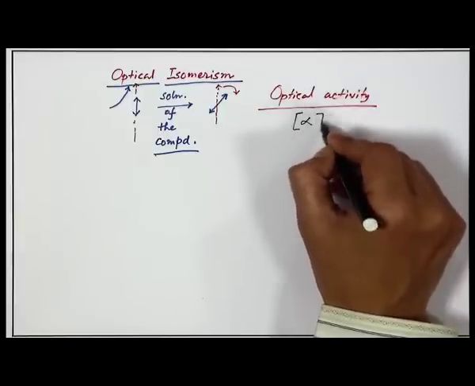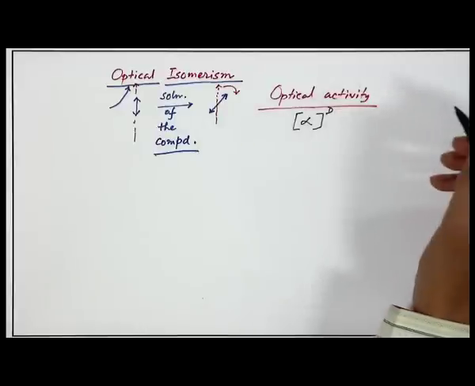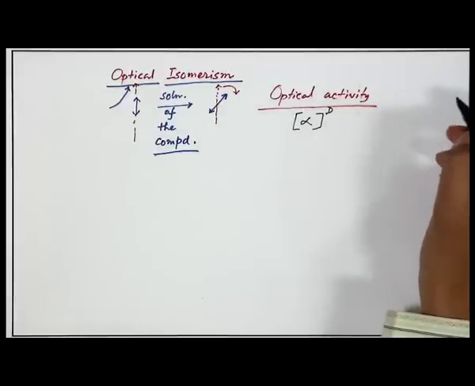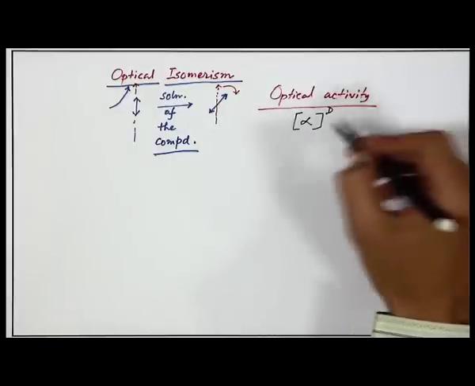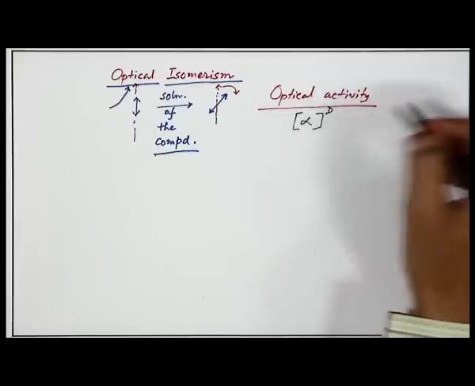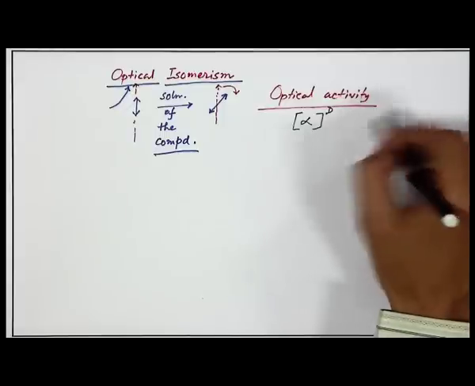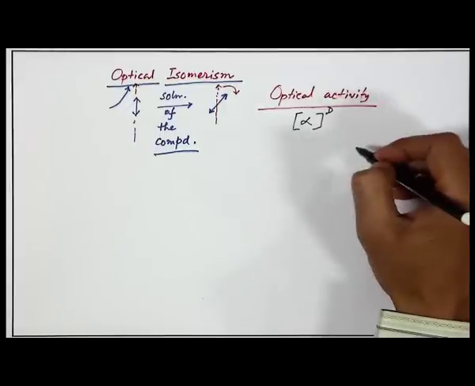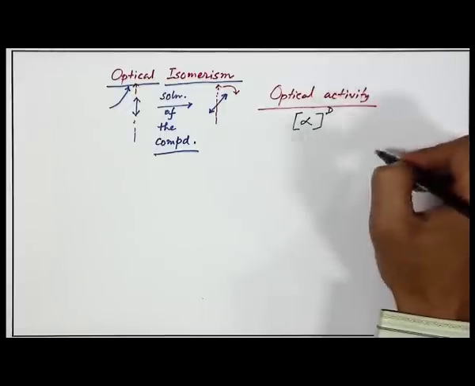Sugar is also optically active, and the magnitude of rotation is given. During hydrolysis the sucrose is hydrolyzed, as we all know, and the products can rotate the light in two opposite directions, so you get inversion.